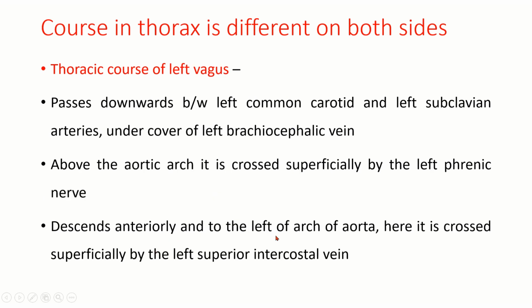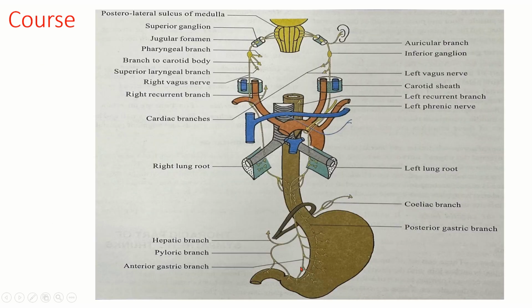It descends anteriorly and to the left of the arch of the aorta. Here it is crossed superficially by the left superior intercostal vein. You can see here. It descends anterior and to the left of the arch of the aorta. Here it will be crossed by the left superior intercostal vein. You can see this blue line is the left superior intercostal vein.